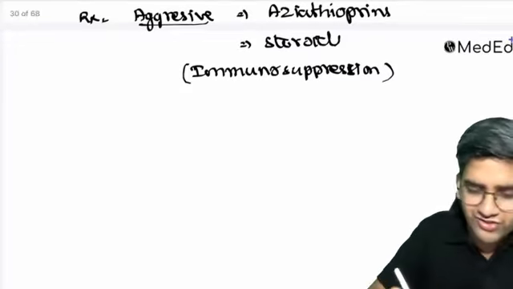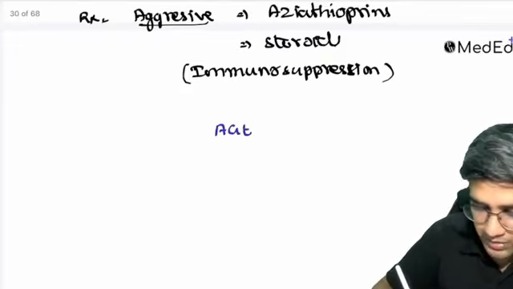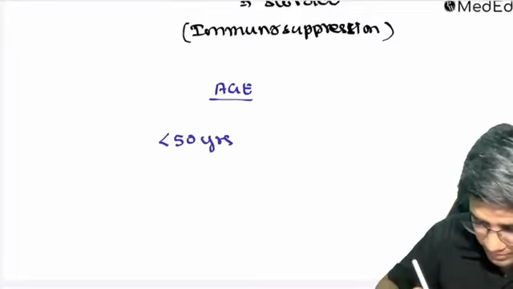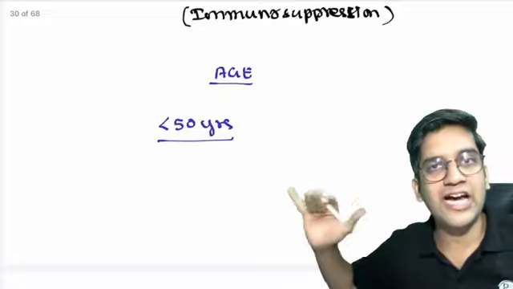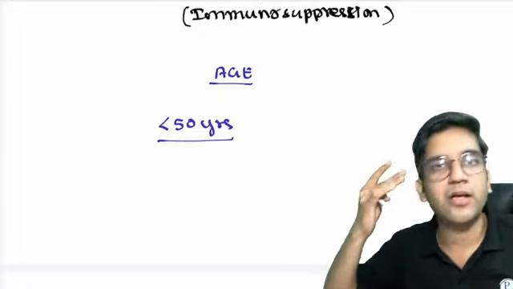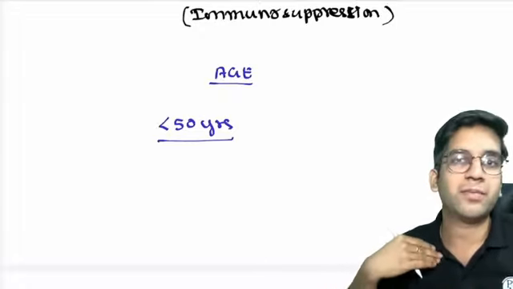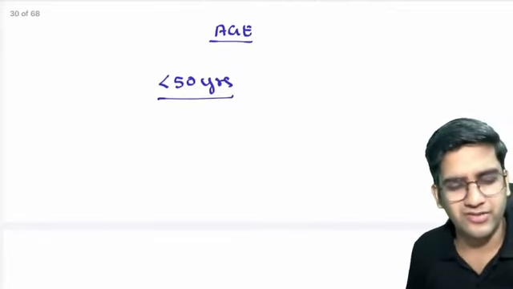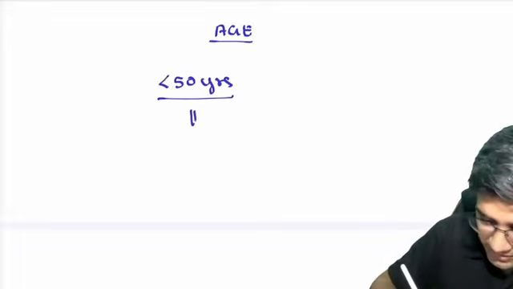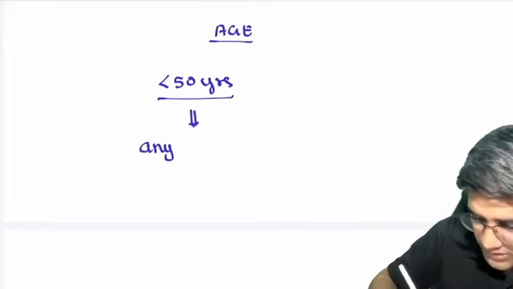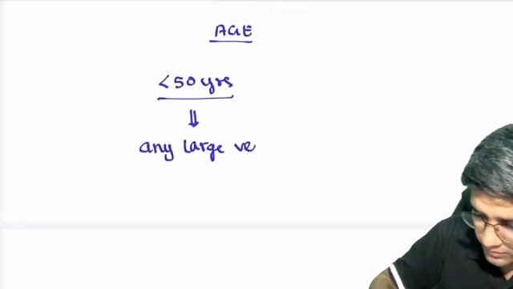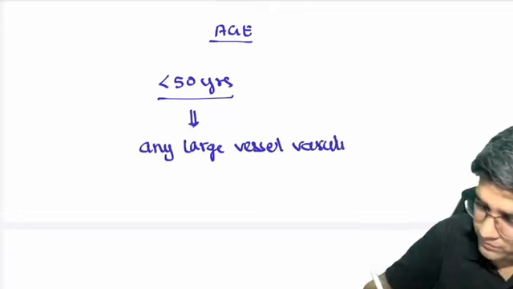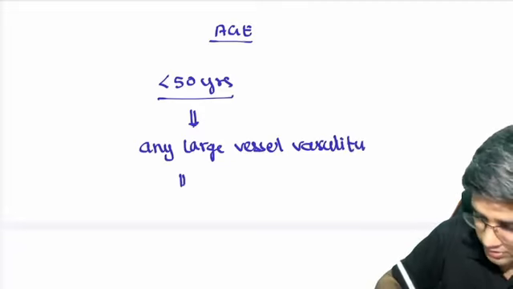So the way of differentiation is simple: age. If a patient is less than 50 years with classical large vessel vasculitis, be it temporal, maxillary, ophthalmic, subclavian, whatever it is, less than 50 years, that's all. The pathology is the same. The name is only different, right? Less than 50 years, any large vessel vasculitis, okay, it is Takayasu.